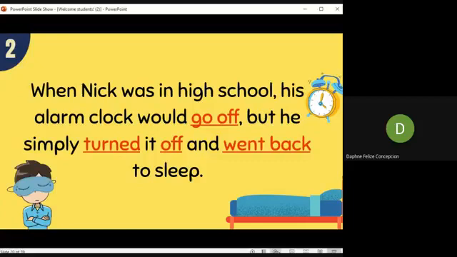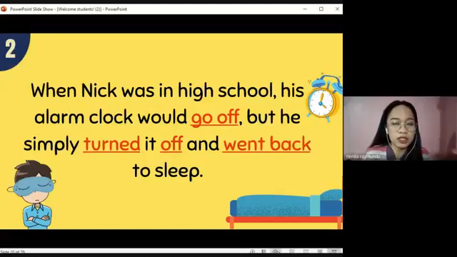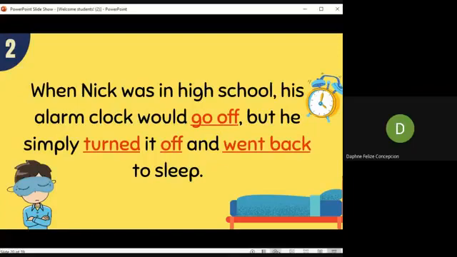Daphne, any guesses? Become active. To become active. Why did you say so? Why do you think the meaning of go off is to become active? Daphne, can we say because of the alarm clock in this sentence? Yes po, kasi alam ko. Kasi parang magka-function pa lang or magiging active pa lang ng alarm clock.